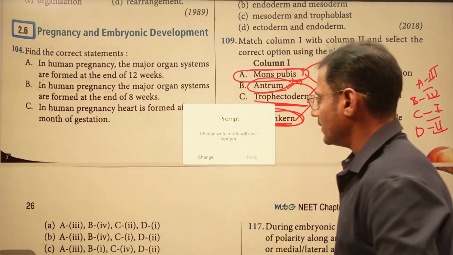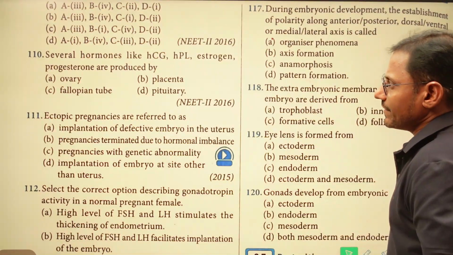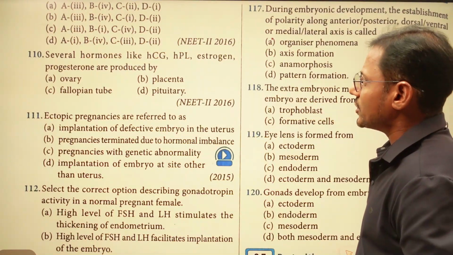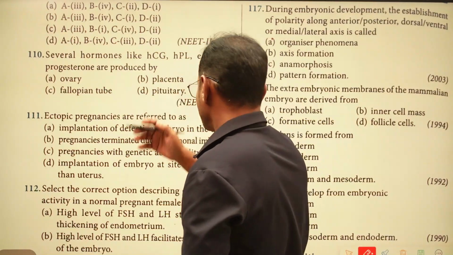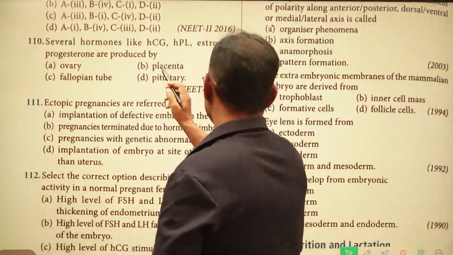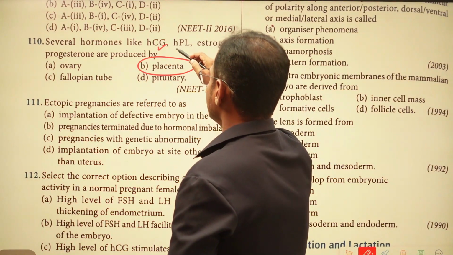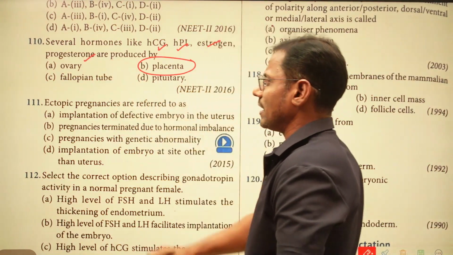Okay, and let us check the next one. Several hormones like HCG, HPL, estrogen, progesterone are produced by, just as we discussed, the placenta only. So these are known as placental hormones: HCG, HPL, estrogen and progesterone.